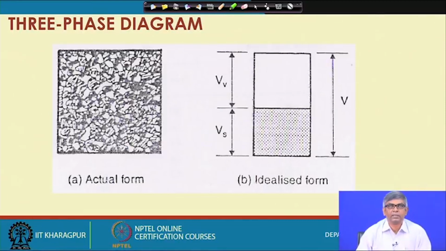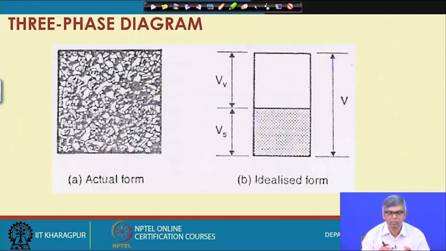Typically, if I take a mass of soil and look at it microscopically, you will see something like this: inside there are grains and there are voids, and voids can be filled with air or water, and the third part is solid. If you can ideally separate them, void is a separate volume and solid is a separate volume.